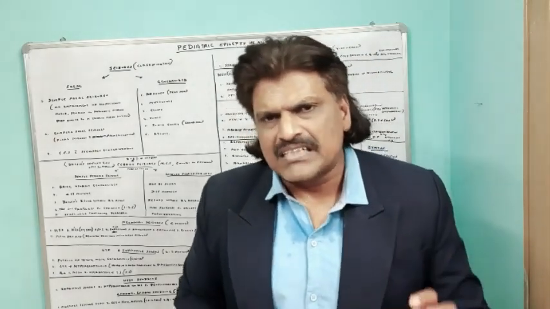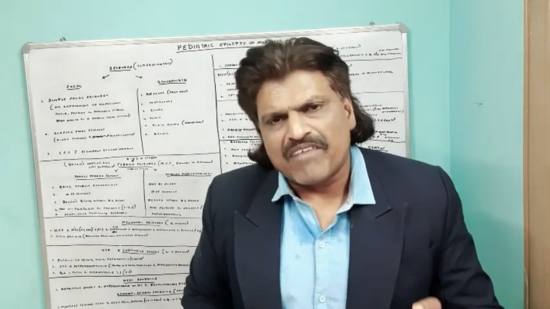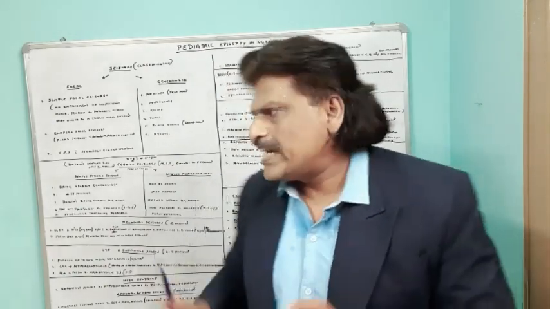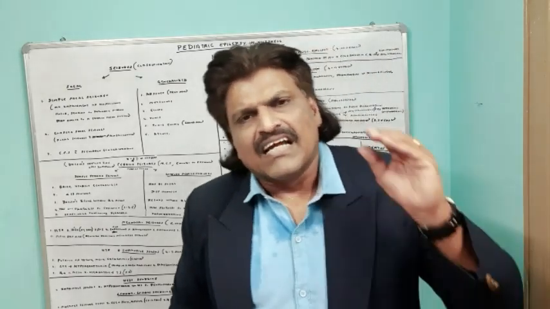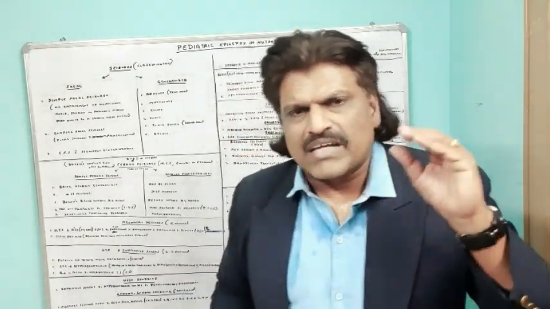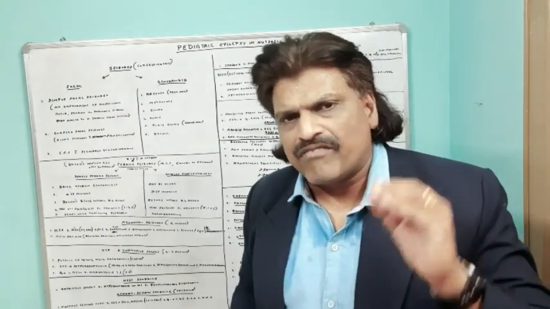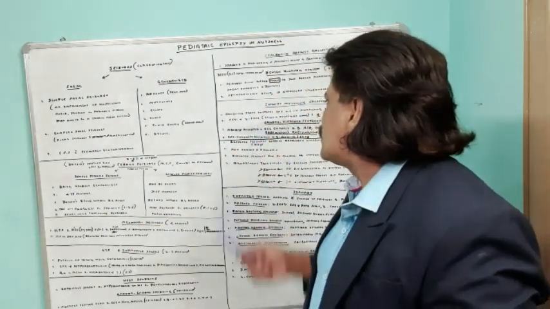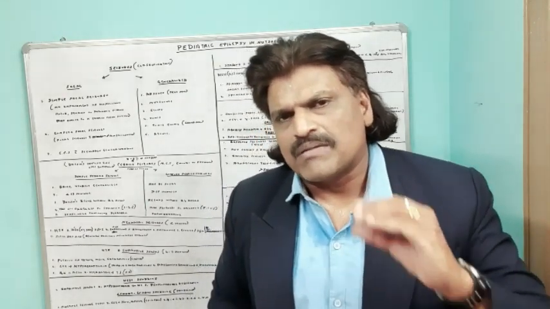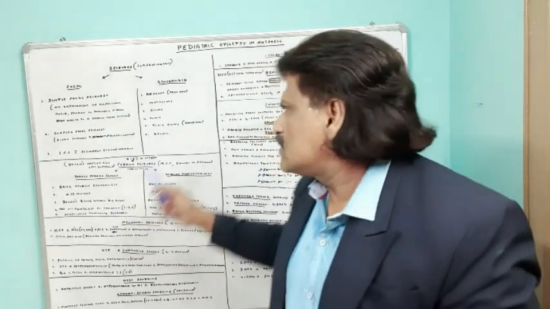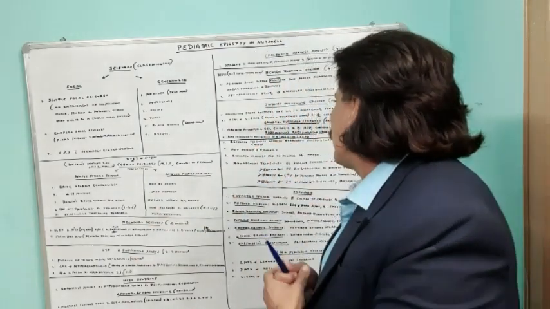Like hyperventilation is a provoking factor for childhood absence seizures, sleep deprivation is an important provoking factor for JME, juvenile myoclonic epilepsy. The EEG is again characteristic. Like for childhood absence seizures, we have 3 Hz spike and wave, here we have 4 to 6 Hz spike and polyspike waveforms. So the EEG in juvenile myoclonic epilepsy is very characteristic, 4 to 6 Hz spike and polyspike waves.